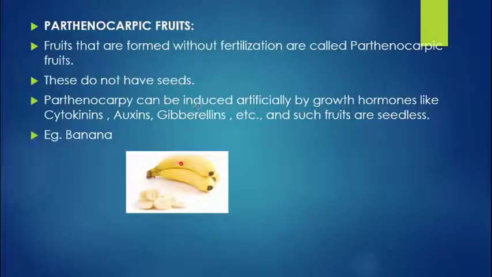For example, the natural seedless, that is parthenocarpic, fruit is banana. Because here there are male flowers and female flowers, but the male flowers in a banana plant, when formed, are sterile in nature. So there is no point of fertilization. In that case, the female flowers develop into the fruits. That is green color, and on ripening it changes into yellow. So the natural example of parthenocarpy is nothing but banana. But parthenocarpy can also be induced artificially, and that is induced by growth hormones like cytokinins, auxins and gibberellins. These are very important, and such fruits are seedless.